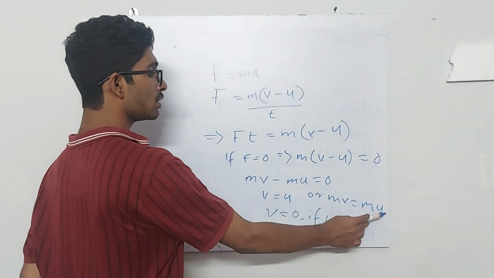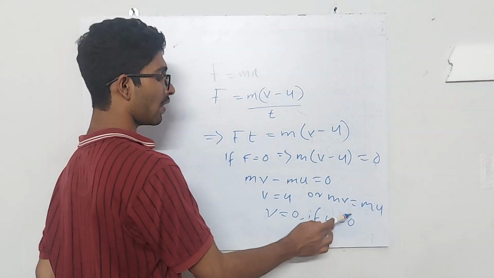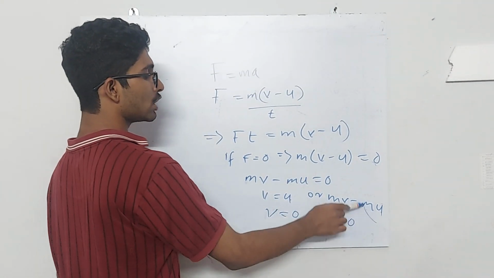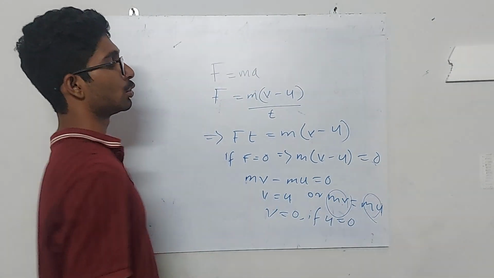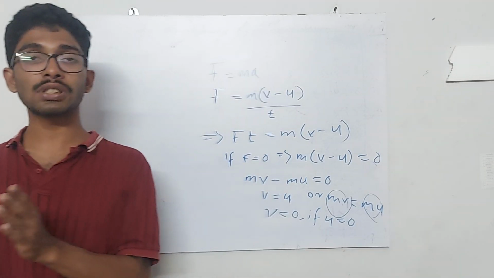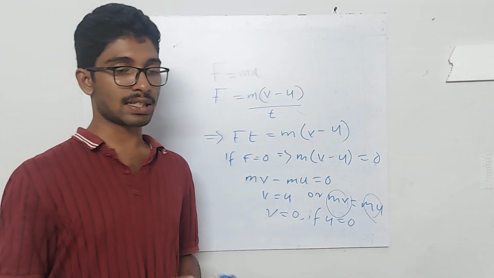You can see that u is the initial velocity, m is the mass of the object, v is the final velocity, m is the mass of the object. So this is the initial momentum and this is the final momentum. So initial momentum is equal to the final momentum. So that means when external force is 0, the momentum is conserved.